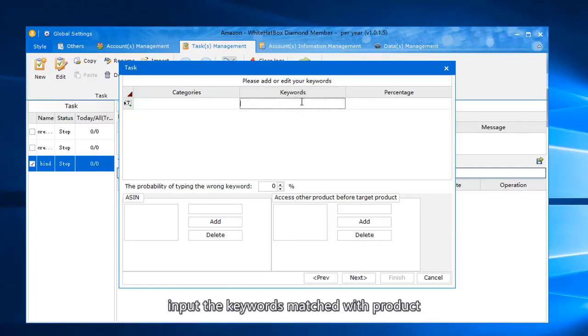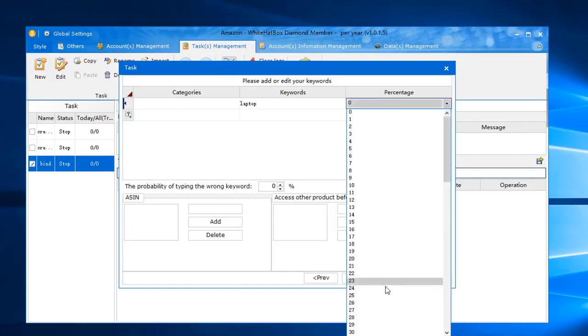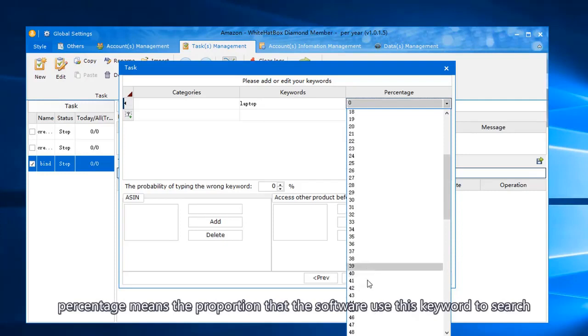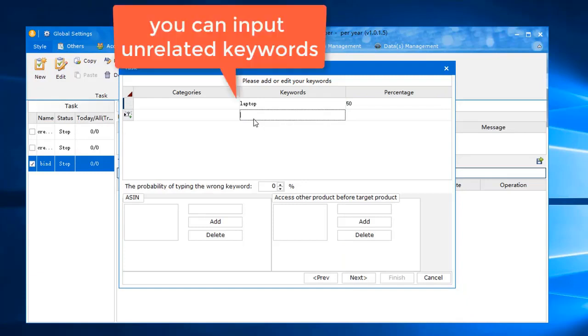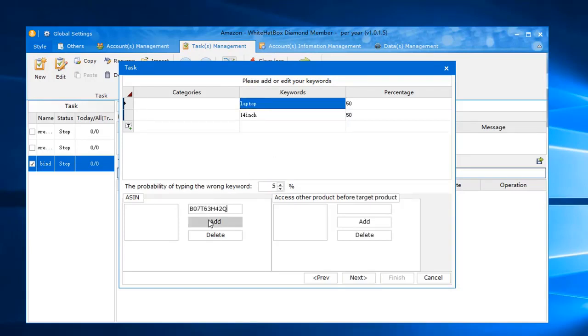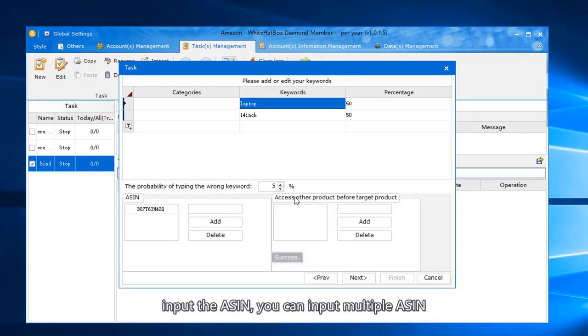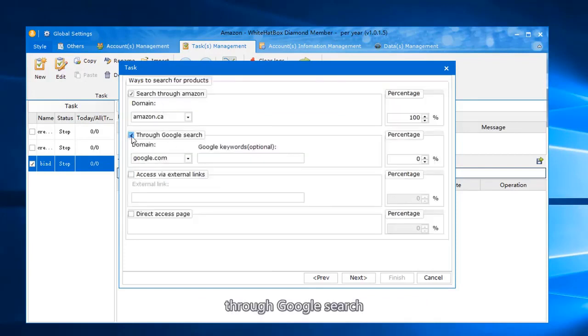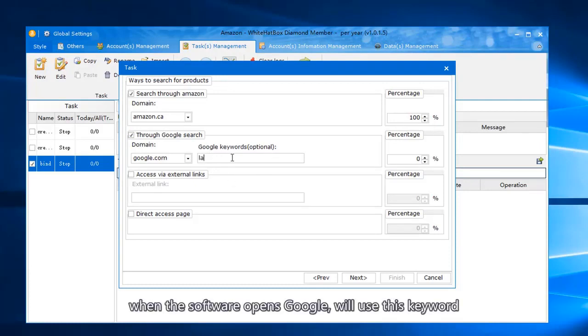Input the keywords matched with the product. Percentage means the proportion that the software uses this keyword to search. Input the ASIN. You can input multiple ASINs. For Google search, if you put keywords here, when the software opens Google, it will use this keyword. If not, it uses the keyword in the next procedure to search. Same procedure as before.